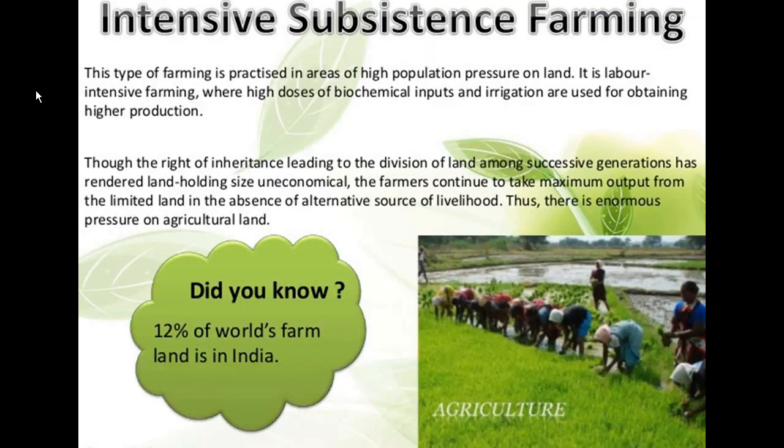Now the second one is intensive subsistence farming. This type of farming is practiced in areas of high population pressure on land, and it is labor intensive farming where high doses of biochemical inputs and irrigation are used for obtaining higher production. The right of inheritance, leading to the division of land among successive generations, has rendered land holding size uneconomical. The farmers continue to take maximum output from the limited land in the absence of alternative sources of livelihood. Thus, there is enormous pressure on agricultural land here.